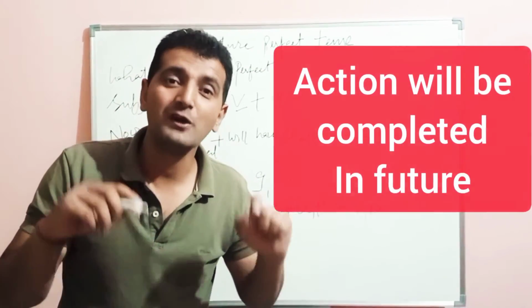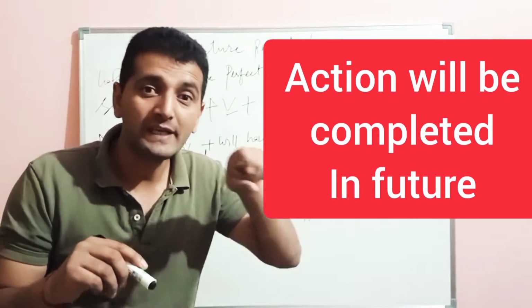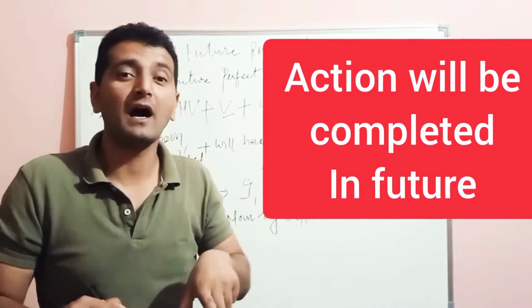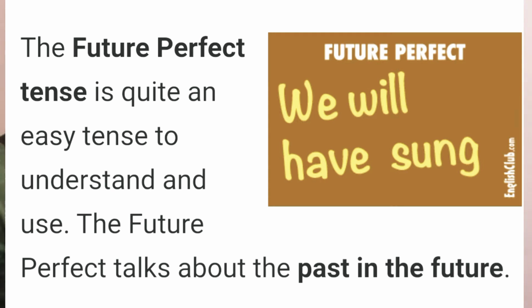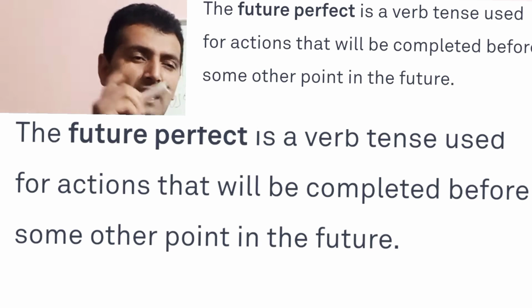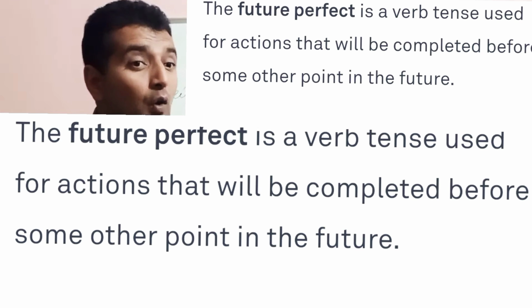हिंदी के जिस वाक्यों के अंत में चुका होगा, चुकी होगी और चुके होंगे आता हो, उसको हम कहते हैं फ्यूचर परफेक्ट टेंस. Right? What is future perfect tense? So this is a tense in which we start our action in the future. Actually, future में वो शुरू करना है. That is just the planning of doing something, and at the same time we sense that the action will be complete till then, तब तक वो खत्म हो चुका होगा.